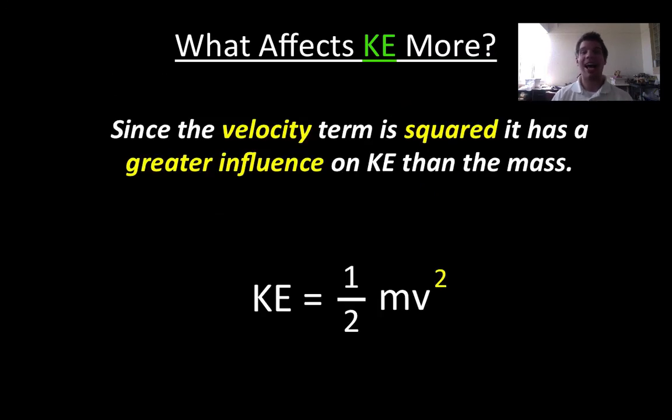So since the velocity term is the one that is squared in our equation, that is going to be the one that has the greatest influence on kinetic energy. It has a much bigger influence than the mass does, because the mass I'm just multiplying, whereas the velocity I'm multiplying and squaring. Okay? So hopefully that helps you out a little bit. You have a better idea how to calculate kinetic energy. We obviously knew what it was before, but we also can apply the formula to recognize that the squared term is going to have a much bigger influence on the kinetic energy as a whole than the term that is not squared. All right?